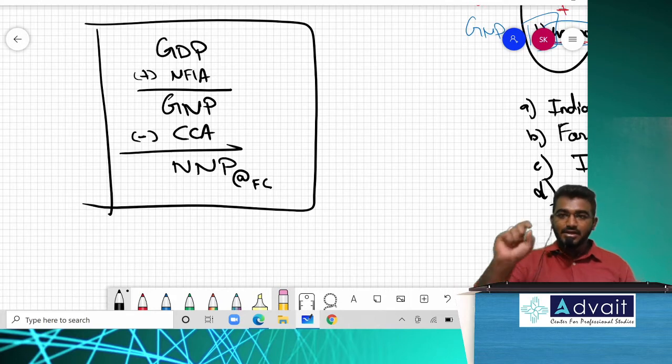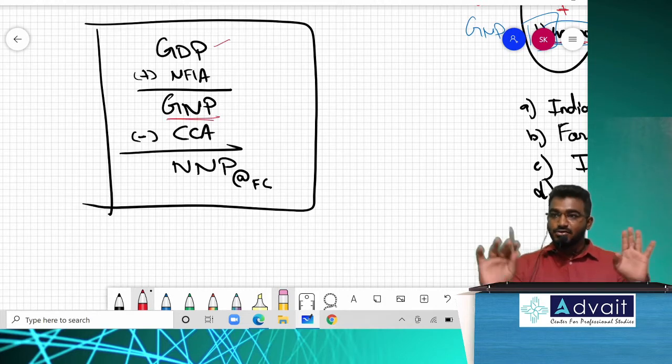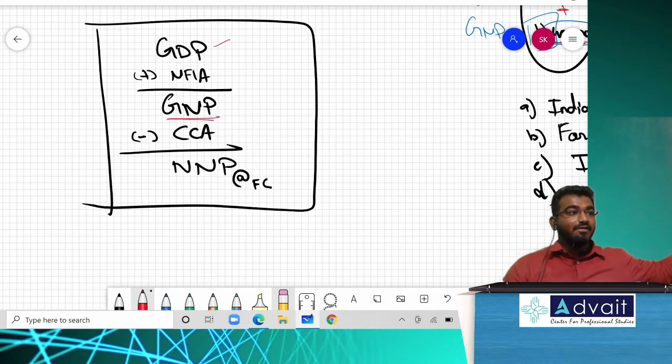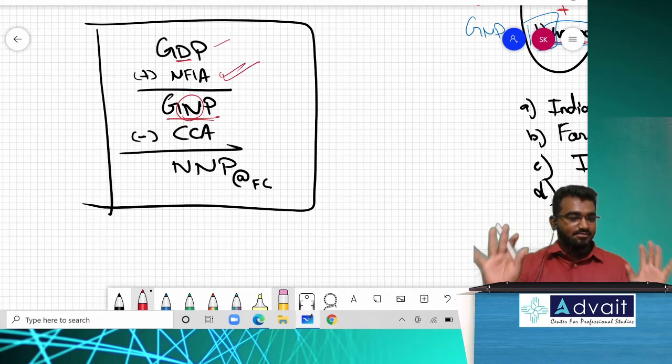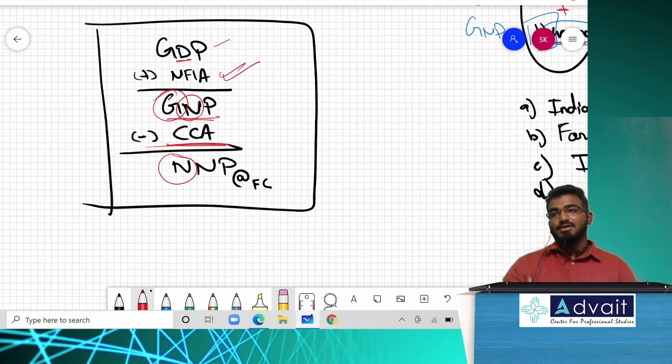So whenever I include net factor income from abroad to my GDP, what do I get? GNP. So in short, concentrate on the alphabets. I need to just change the alphabet. From D, I need to change it for N. So the difference between D and N is NFIA. Keep this in your mind, your life becomes simple. Next, I need to convert this G into N. What is the difference? It is called depreciation, in a layman's language.